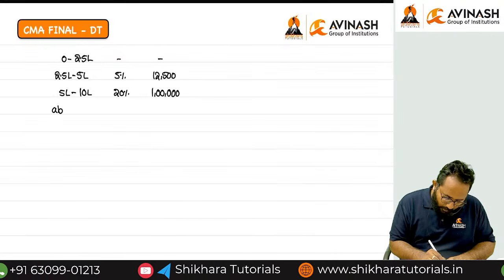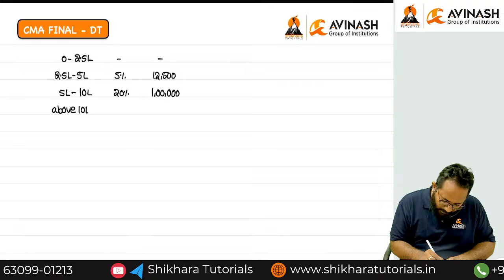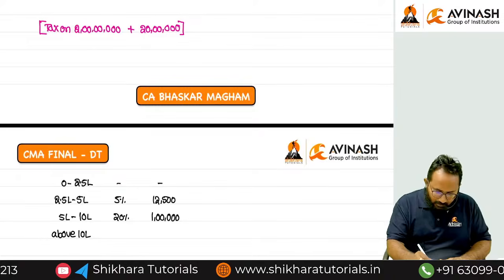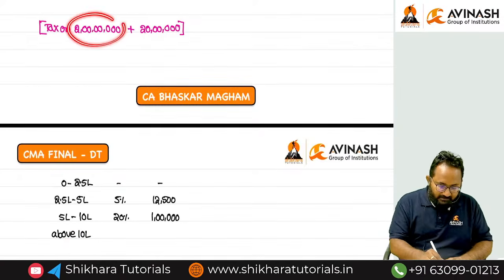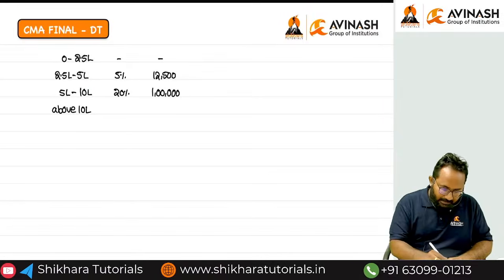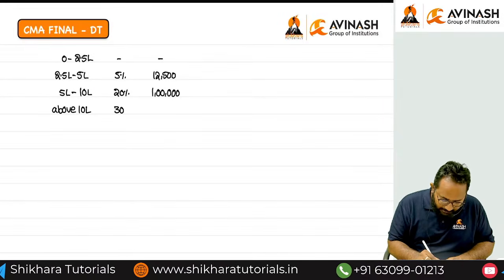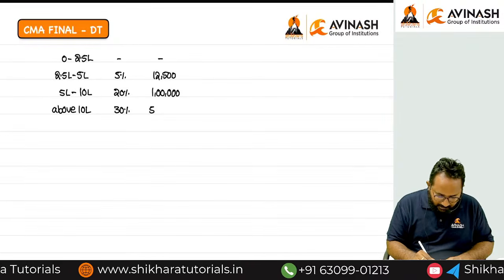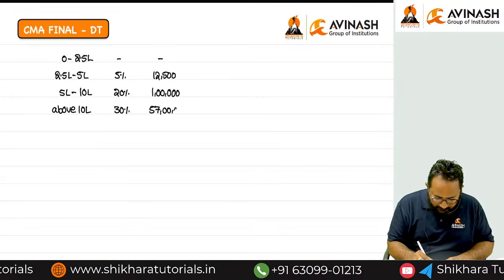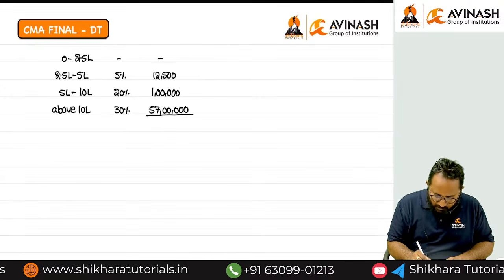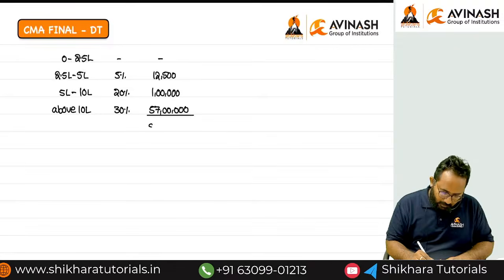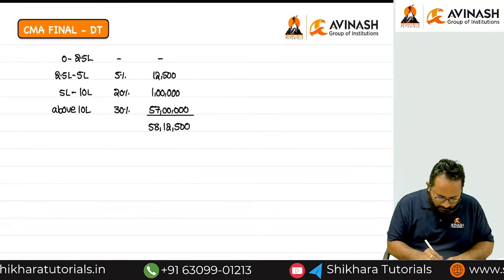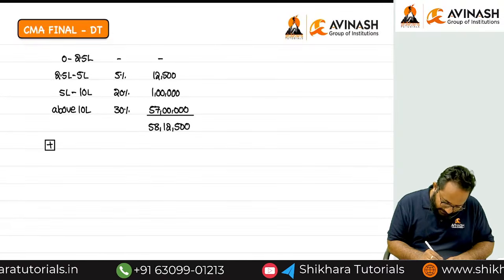Next, above 10 lakh. Please carefully tell me, above 10 lakh, how much is there? 1 crore 90 lakhs only. Can you tell me? Apply 30% and tell me, 57 lakh. If it is 57 lakh, tell me the total: 58 lakh 12,500. Now here also we have to add surcharge.